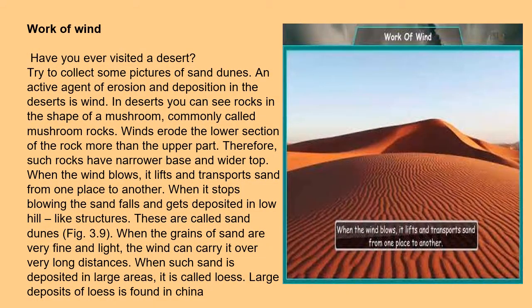The work of wind. You know moving air is called wind. Have you ever visited the desert? Try to collect pictures of sand dunes. The active agent of erosion and deposition in the desert is wind. In the desert you can see rocks in the shape of a mushroom, commonly called mushroom rocks. Wind erodes the lower section of the rock more than the upper part. Therefore such rocks have a narrow base and a wider top.